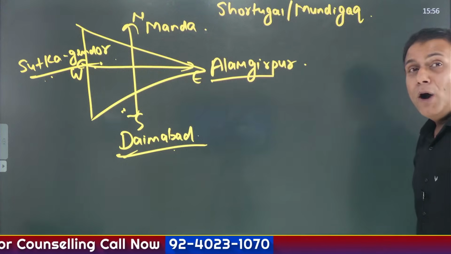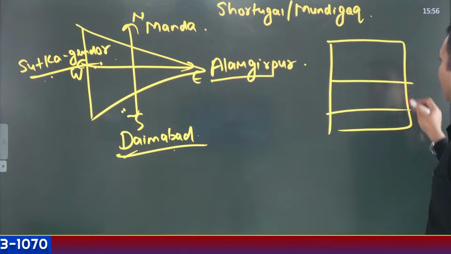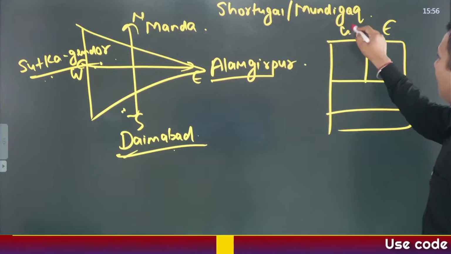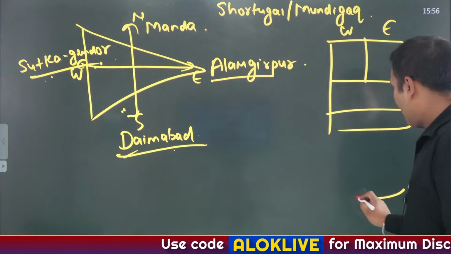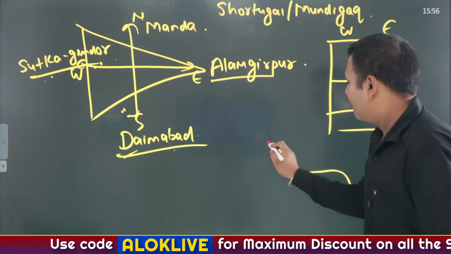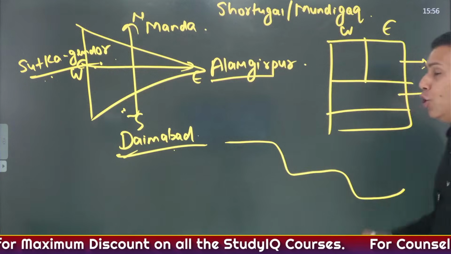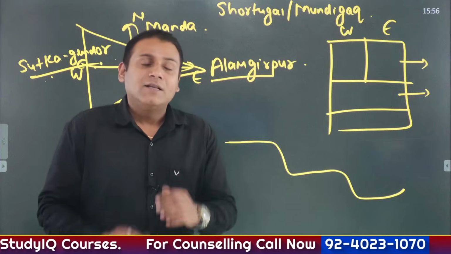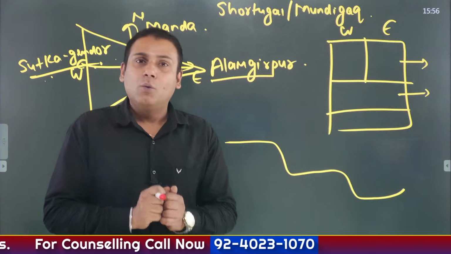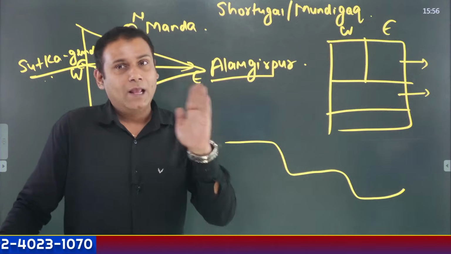If I speak about the structure of the city, the city is divided into two parts, upper citadel and lower citadel. Now, what is the meaning of the word citadel? Citadel simply connotes fortification.